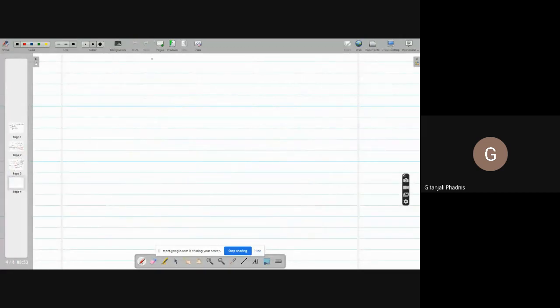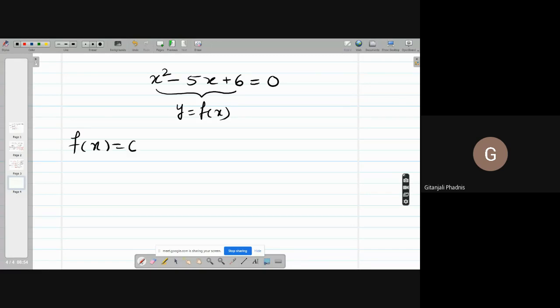In such cases, for example, if I ask you what are the roots of this? This is an algebraic polynomial, right? This is a polynomial equation and this is my y. Please try to understand, this is my y. So usually we write f(x) equal to 0. f(x) means any function which is expressed exclusively in terms of x. Function of x, and it is called y.